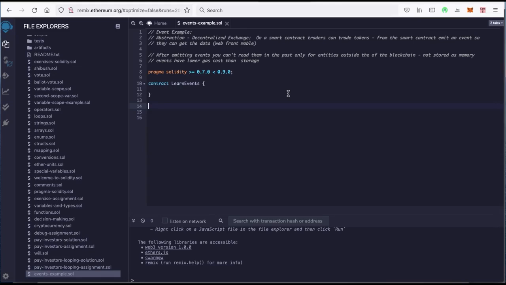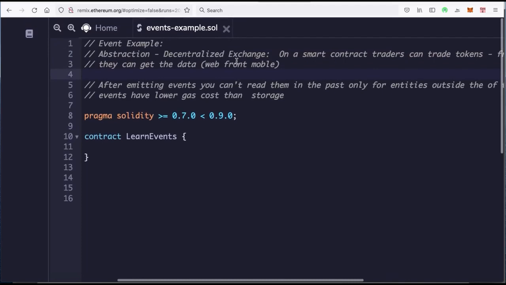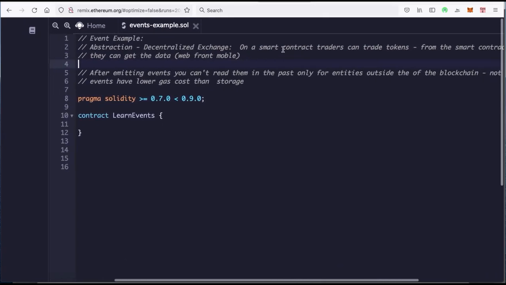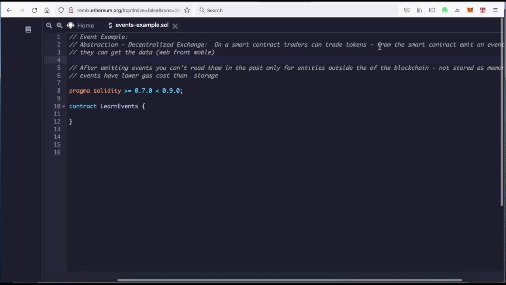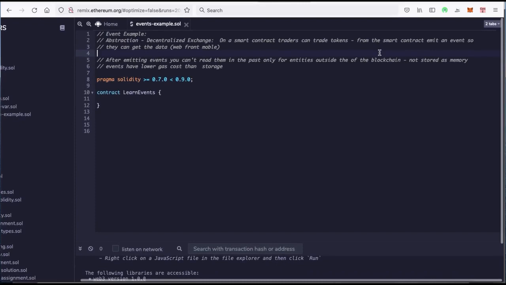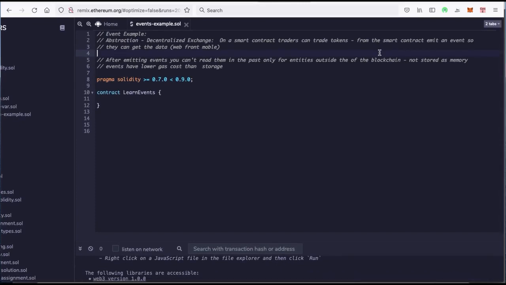All right. So let's just start with events. What are events? Well, to help you understand better what events really are in Solidity, let's pretend that we have a decentralized exchange. If we were building a decentralized exchange app, then on the smart contract the traders can trade tokens. But what we want to do is emit events so that our front-end applications get the data. They can see the events, they can see what is going on.